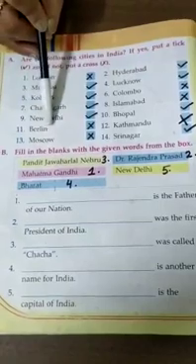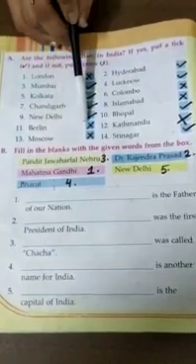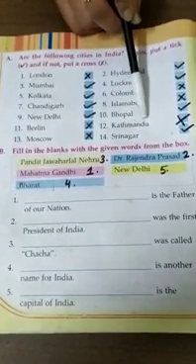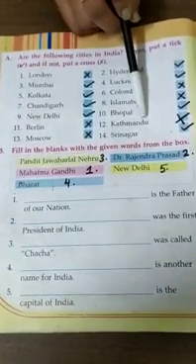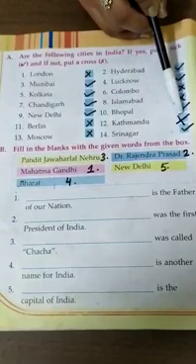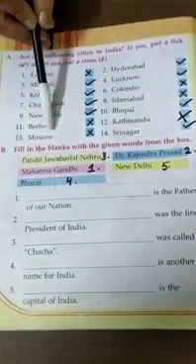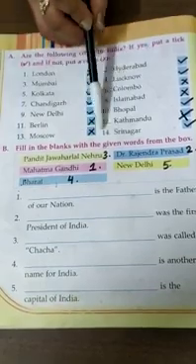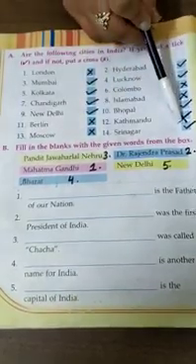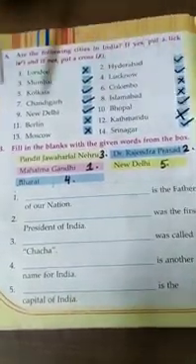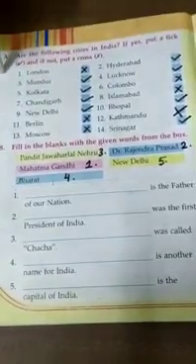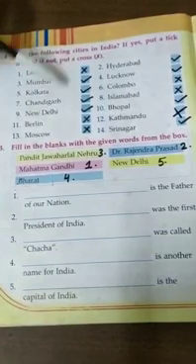11th one is Berlin. It is not in India. We will put a cross in front of it. Kathmandu. It's not in India. It's in Nepal. Okay, Nepal is another country, so we will put a cross over there. Then Moscow. Moscow is not in India. It's outside India. We will put a cross. 14th one is Srinagar. It is in India. We will put a tick. So with this we have seen that these are the 14 places which we have covered, in front of which we have to put a tick or cross.